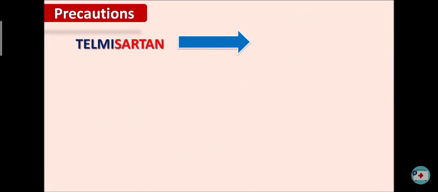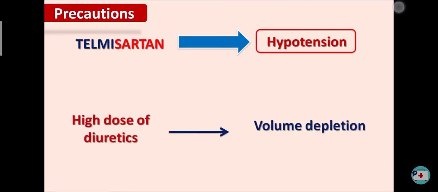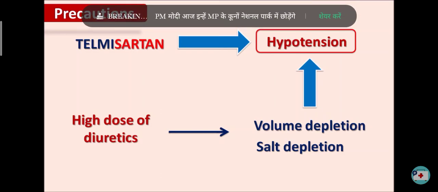Second one, this drug can also produce hypotension because it is an antihypertensive agent. Generally, it can be combined with low dose of diuretics. But when high dose of diuretics are given, they can produce some volume depletion as well as salt depletion. These two conditions can further increase the hypotension. In such conditions, the dose of the telmisartan should be reduced in order to prevent severe hypotension.